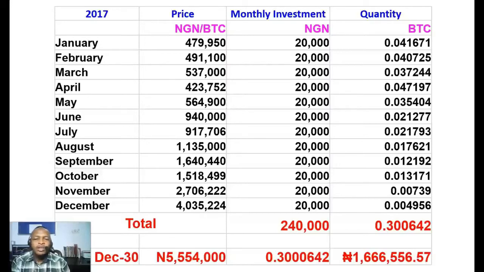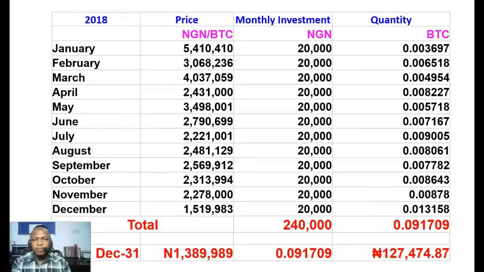What if we did this in a year that is bearish, in a year that Bitcoin fell instead? So let's look at 2018. You can see the price of Bitcoin in January of 2018 is 5,410,000, and in December it was 1,519,000. So Bitcoin really fell, and I did the same thing. Say I invested 20,000 naira every month.